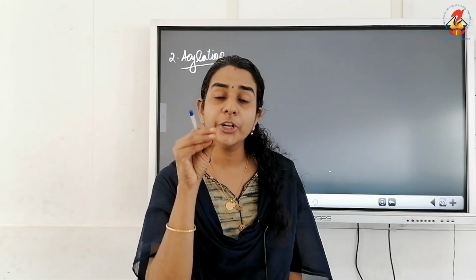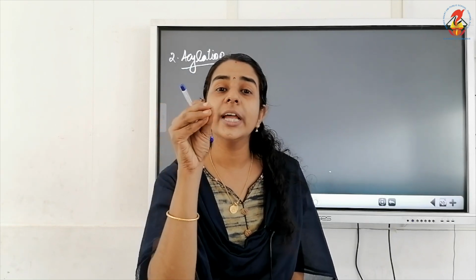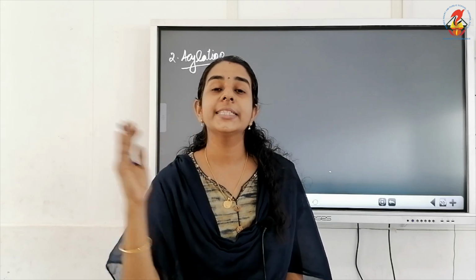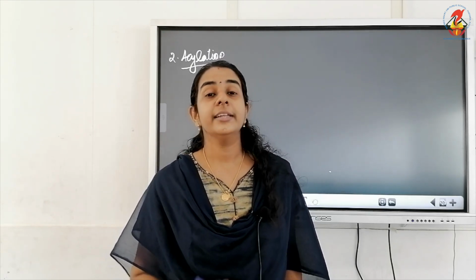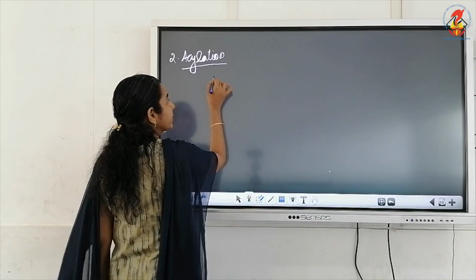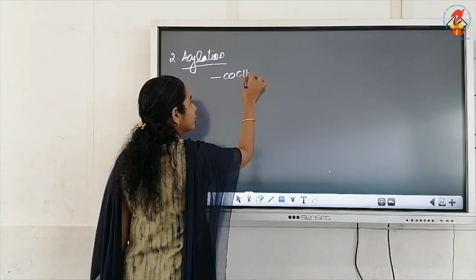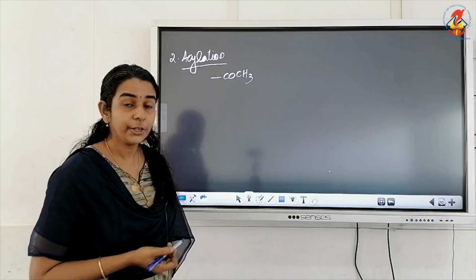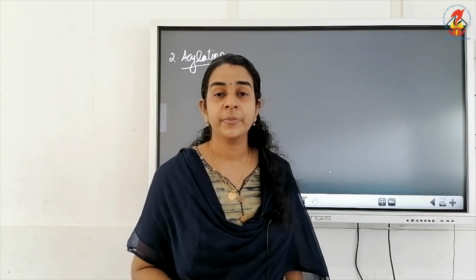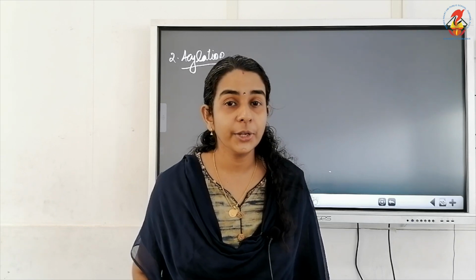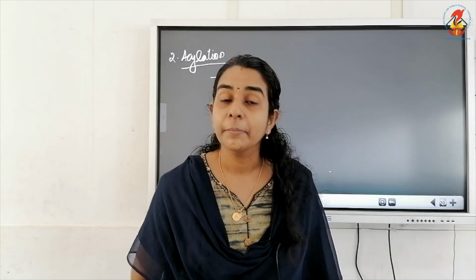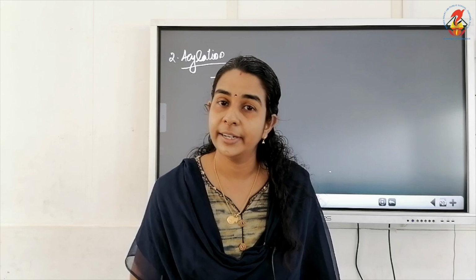To the nitrogen atom, by replacing hydrogen. Similarly, acylation is the introduction of an acyl group. And what is the acyl group? It is the COCH3 group. So it is the introduction of an acyl group to the nitrogen atom by replacing a hydrogen atom.